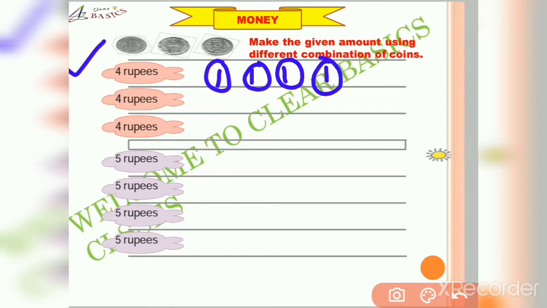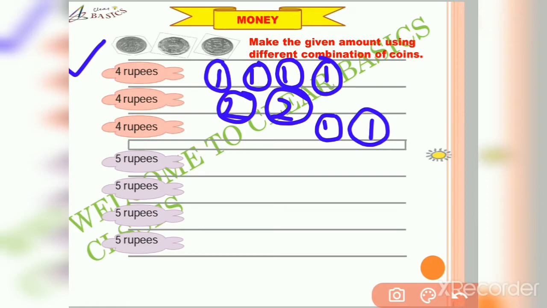or two 2 rupees coins, or two 1 rupee coins and one 2 rupees coin.